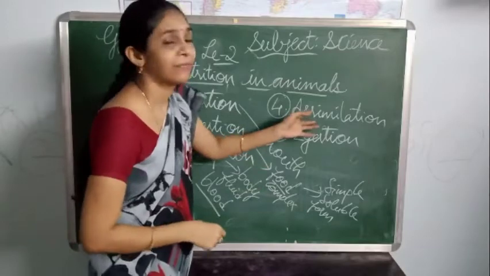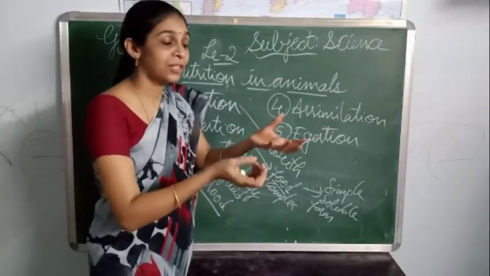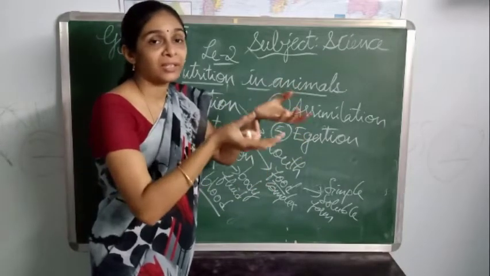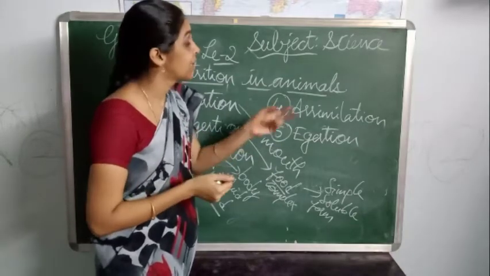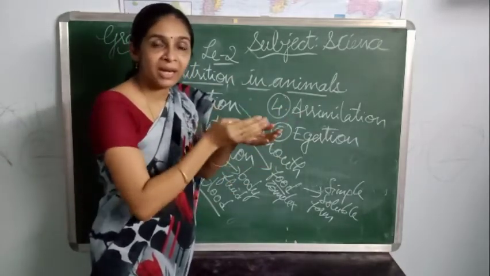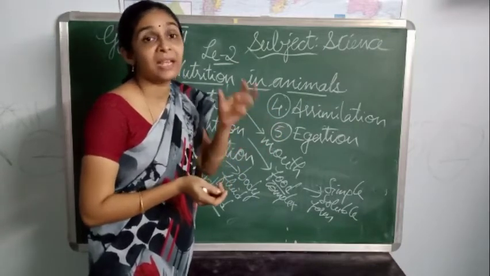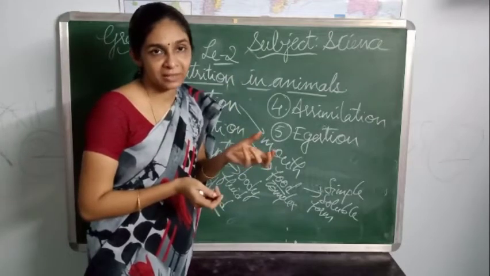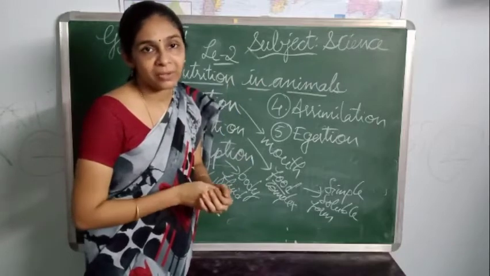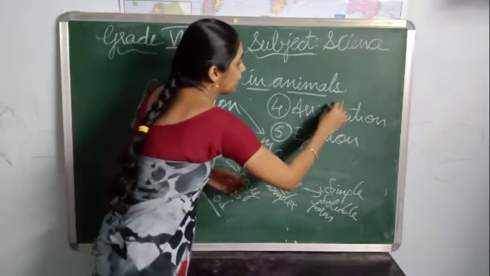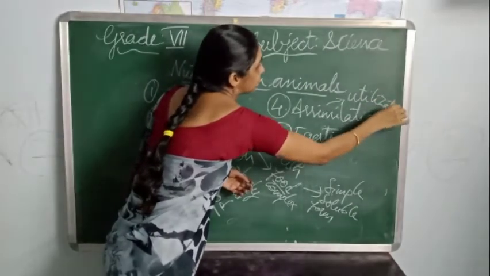And then after absorption, what happens? Assimilation. That means after the digested food has been absorbed by our body with the help of body fluids, the assimilation takes place. It will undergo utilization. That means these particular nutrients, or soluble forms of substances, can be utilized by our body in various metabolic processes. So, utilization.